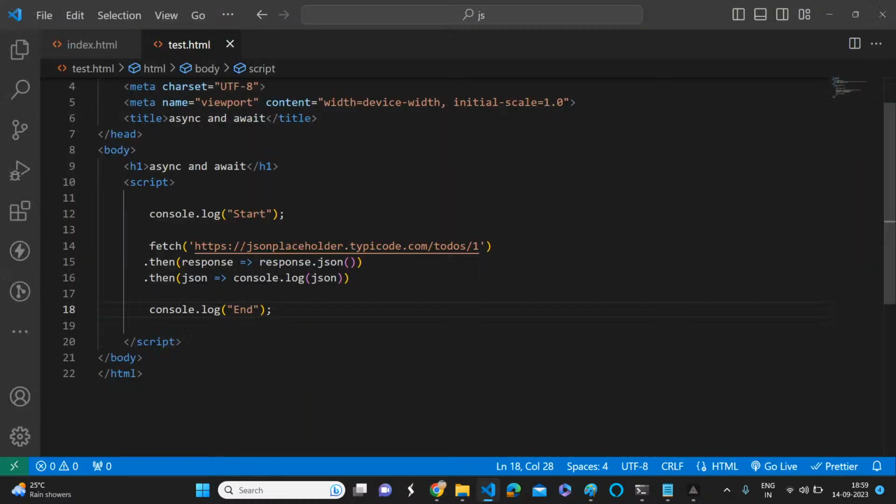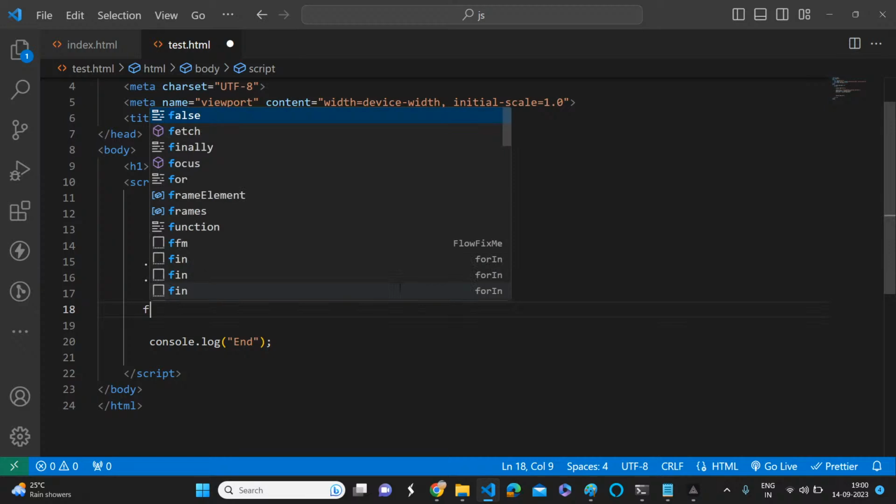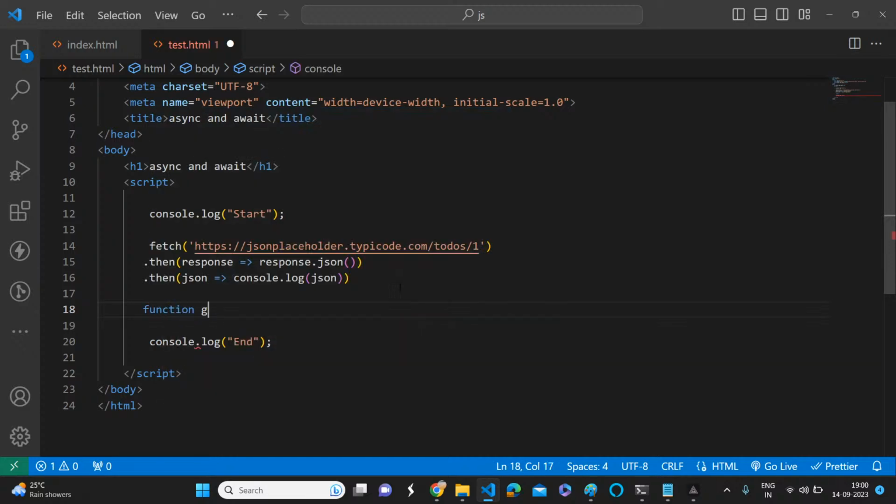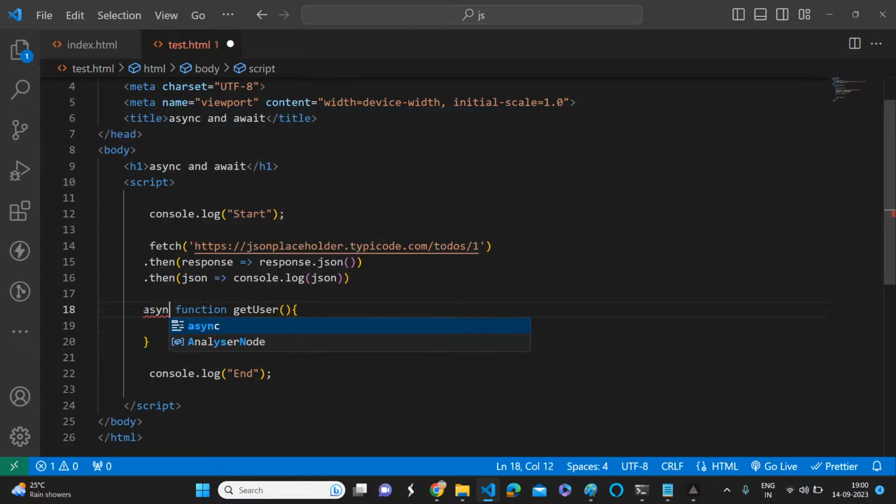Now we can solve this simple promise chain with the help of async and await. For that, I'm writing a simple function, get user details or something. And what's the first thing? We need to use the async keyword.